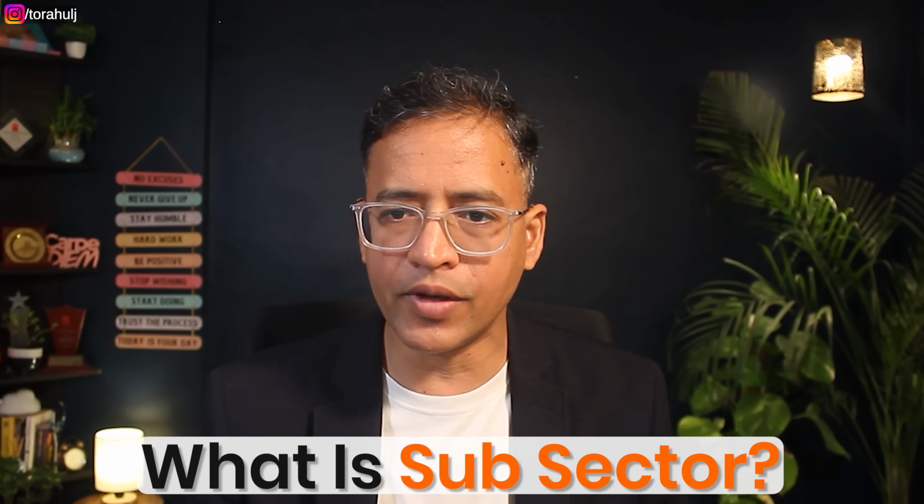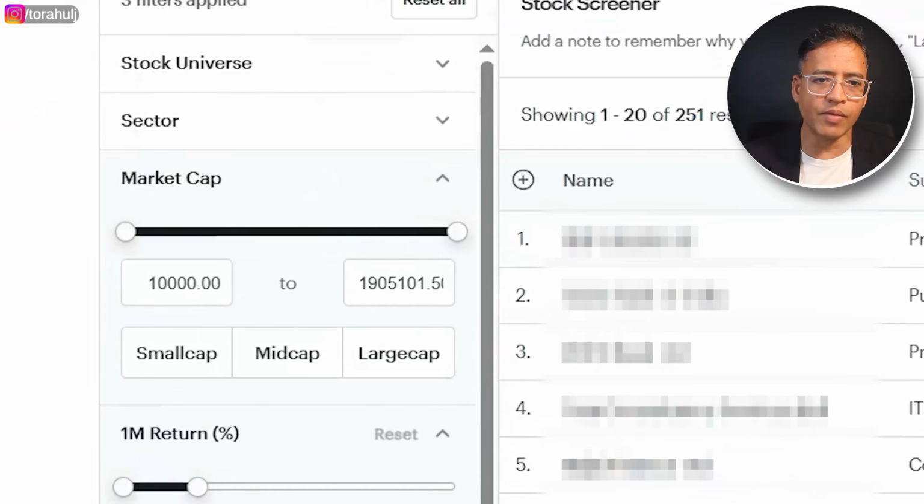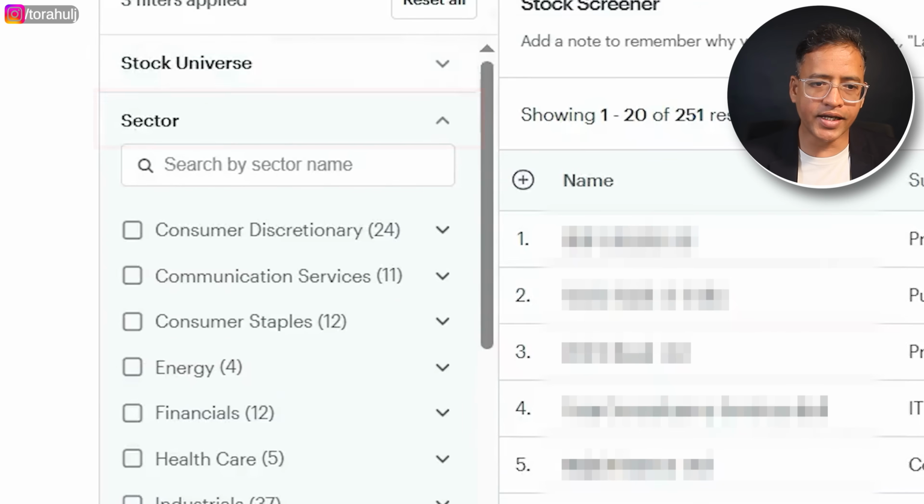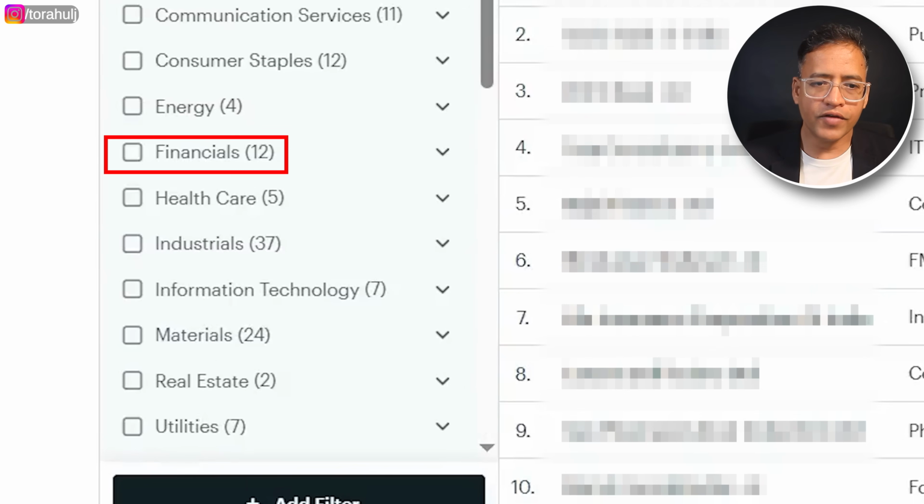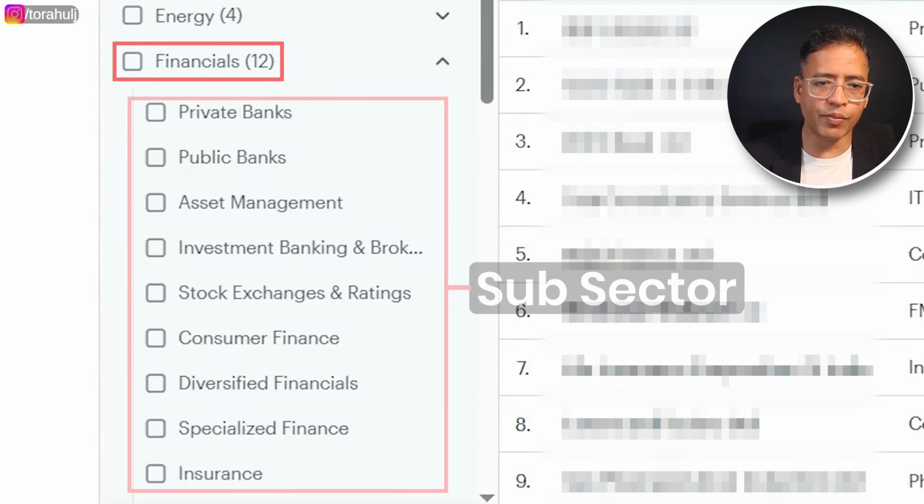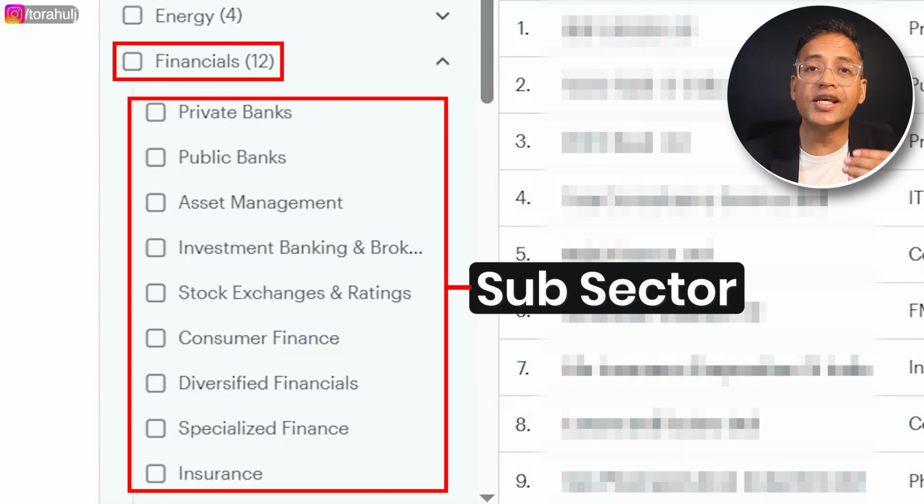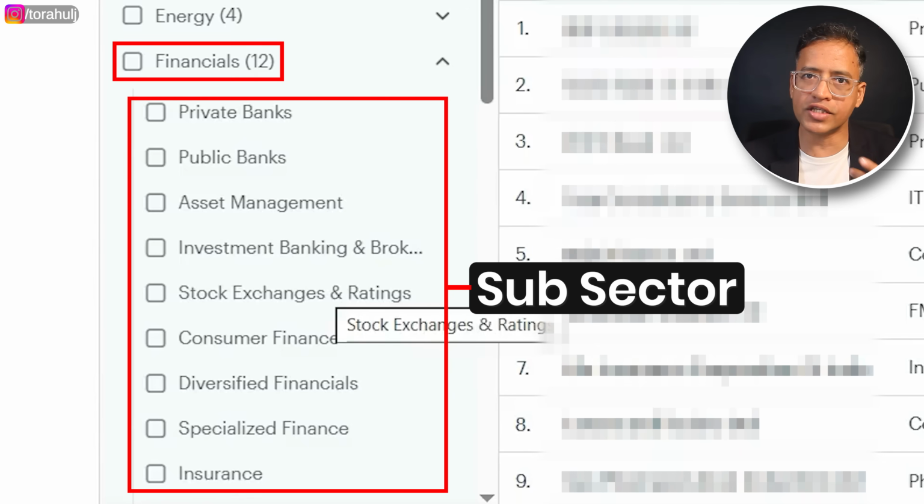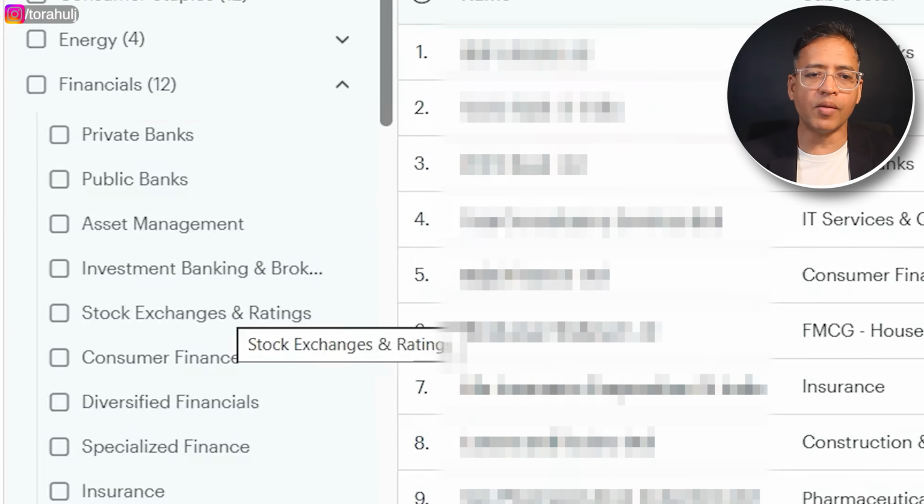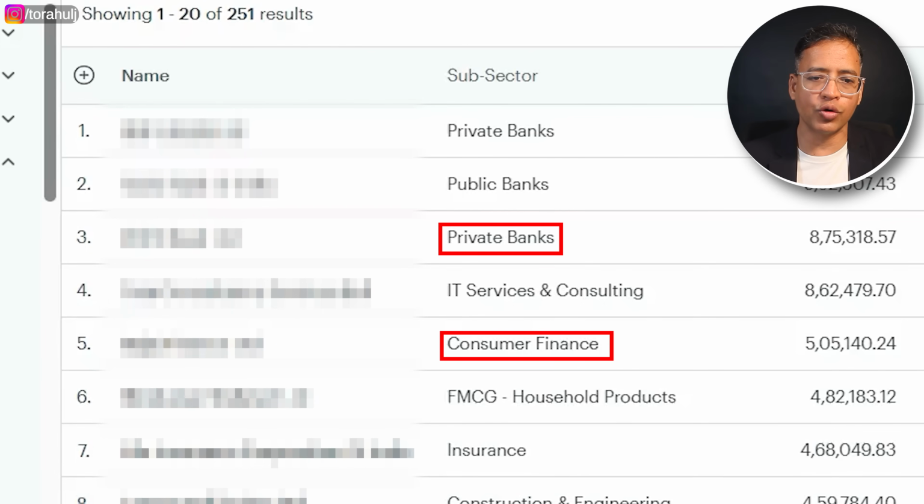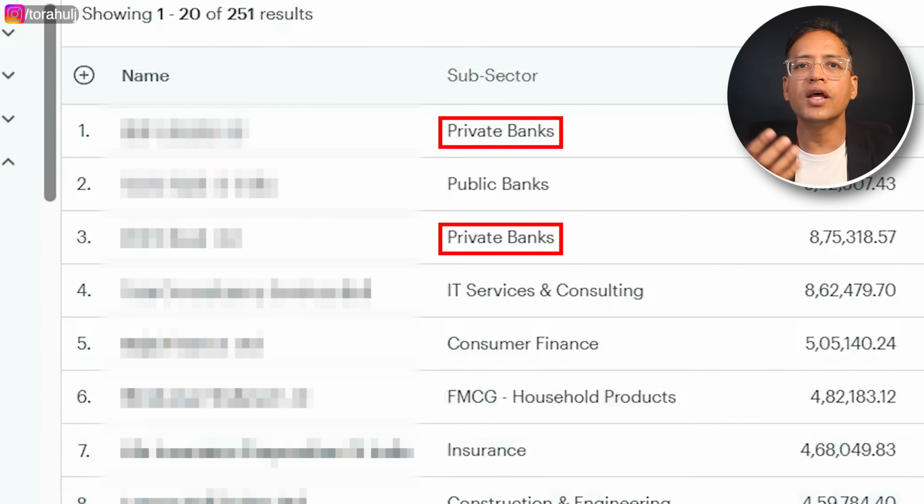Let me actually show you the subsector. So if I come up here, you will see sector. Sector is, let's say, financials. Within financials, you will see private banks, public banks, asset management companies. These become the subsectors. I hope the concept is clear. There is no point in me comparing a private bank's PE ratio with, let's say, a consumer finance company. I would rather look at private bank versus private bank. That gives me the relative valuation of a company versus its subsector. I hope the concept is very, very clear.